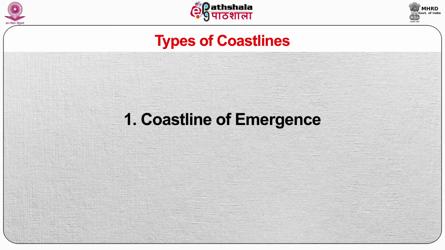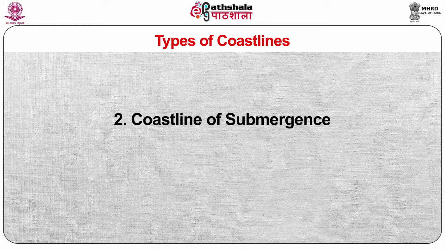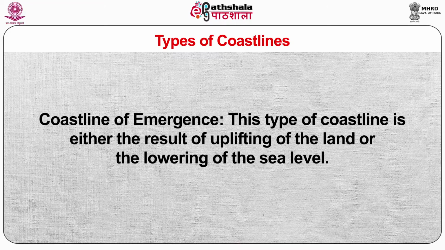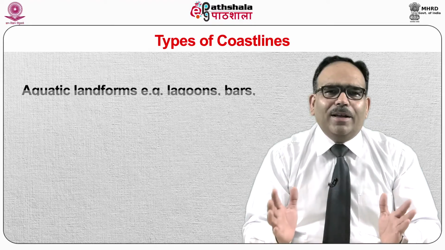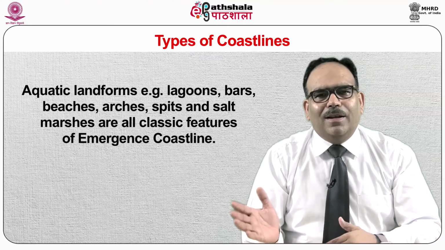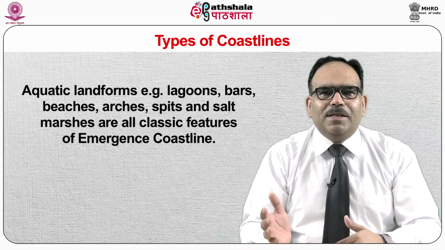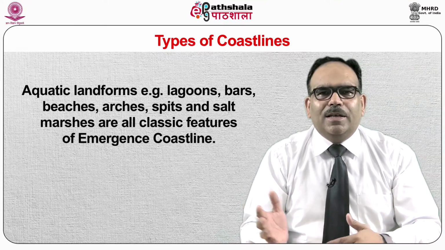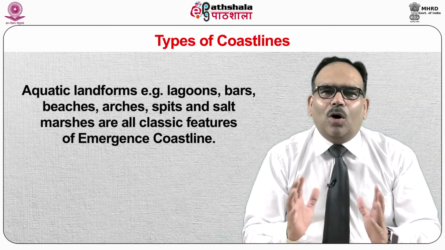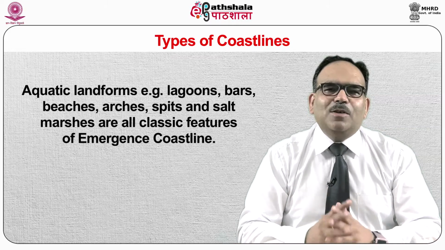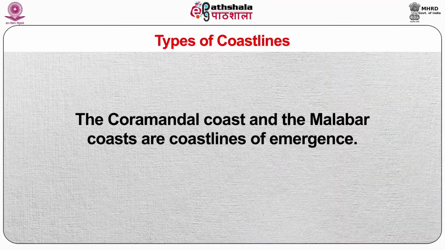Coastline of emergence. This type of coastline is either the result of uplifting of the land or the lowering of the sea level. Aquatic landforms, for example, lagoons, bars, beaches, arches, spits, and salt marshes are all classic features of an emergent coastline. The Coromandel coast and the Malabar coast are coastlines of emergence.